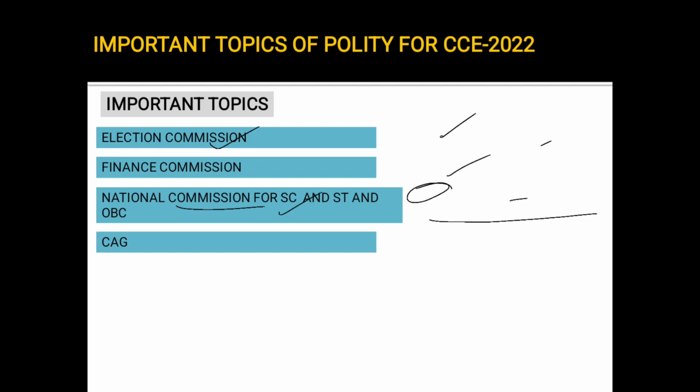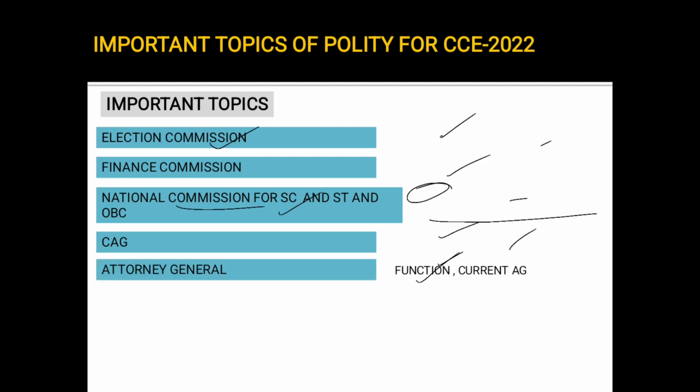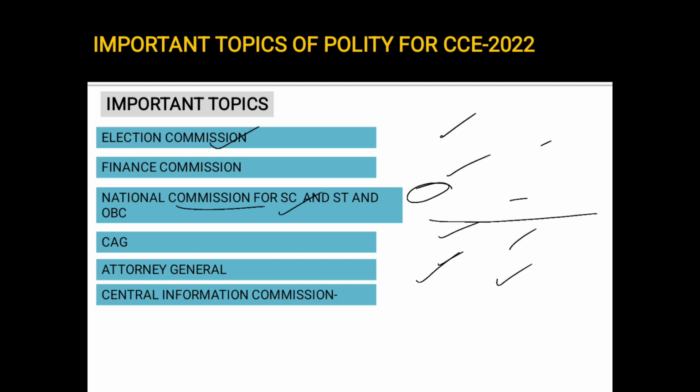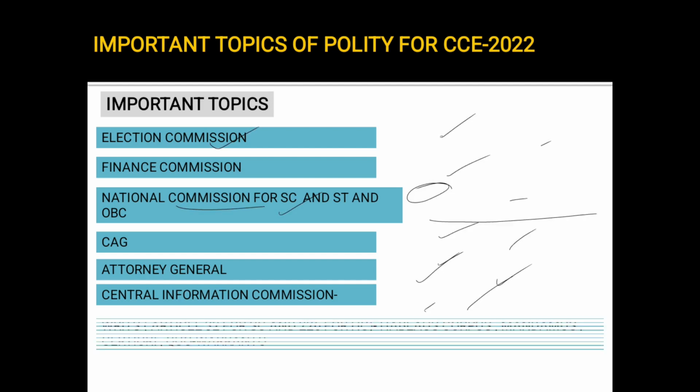Next is related to CAG, Comptroller and Auditor General. Who appoints him? What is the function of the CAG? Who is the current Comptroller and Auditor General? Next, the Attorney General. Same questions. What is the function of Attorney General? Who appoints him? Who is the current Attorney General? Which article deals with the Attorney General? Next, Central Information Commission. The function, the current Chief Central Information Commissioner. Who appoints them? These are important.